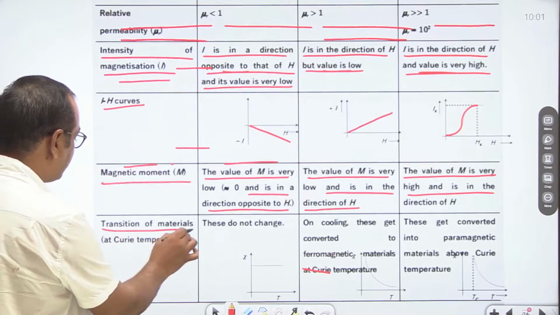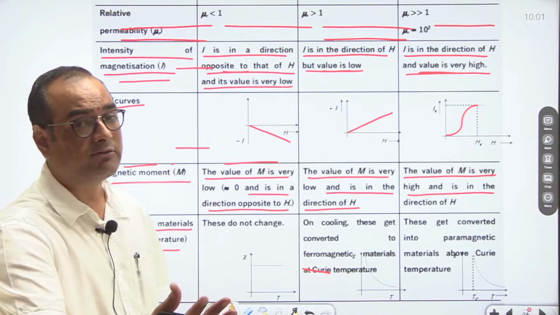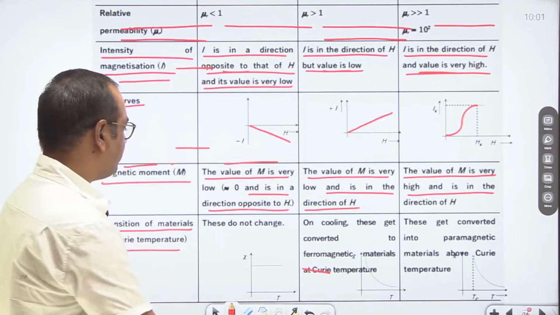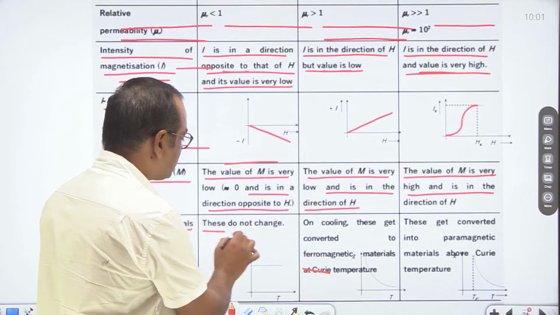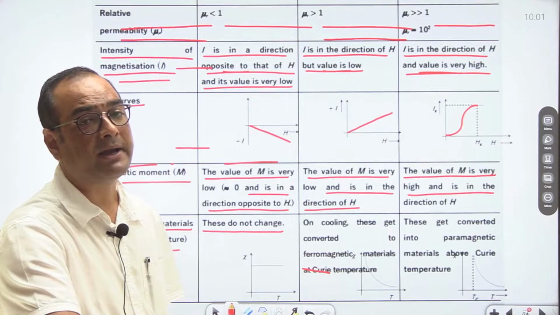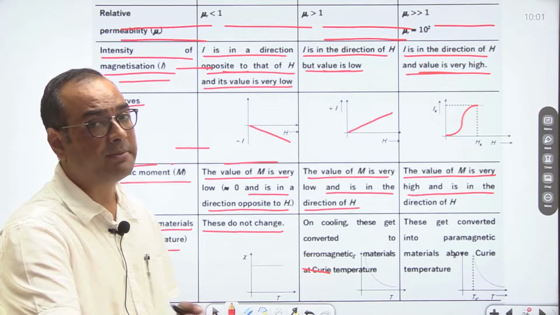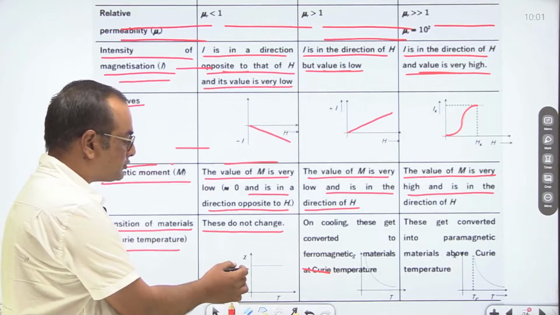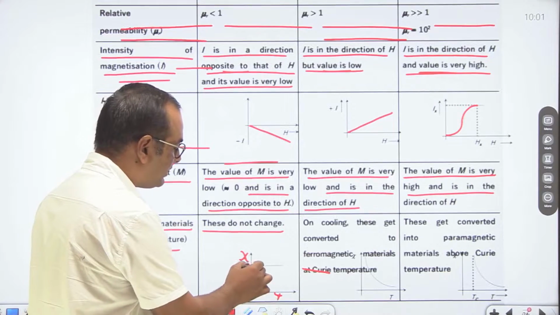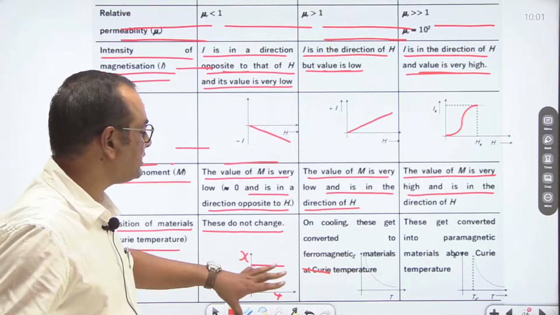Then transition of materials. Transition means how they are converted from one type of magnetic material to another type. If we talk about diamagnetic substances, they do not change, because diamagnetic substances are independent of temperature. It means their susceptibility is independent of temperature, so there is no change. If we draw a graph between magnetic susceptibility and temperature, then it is always a straight line parallel to the temperature axis. Clear? So there is no change.